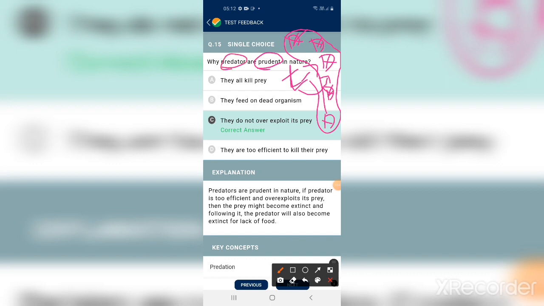That's why they are very clever, very prudent in nature. If the predator is too efficient and over-exploits its prey, the prey might become extinct, and following it, the predator will also become extinct for lack of food.